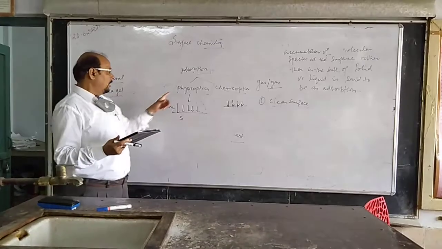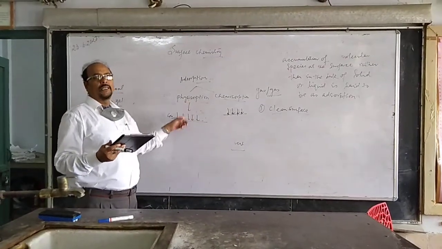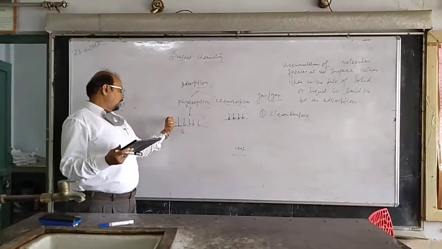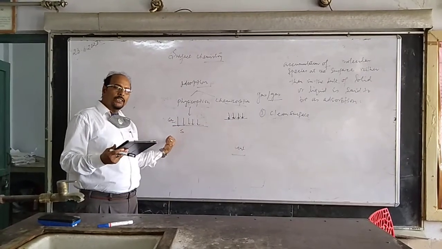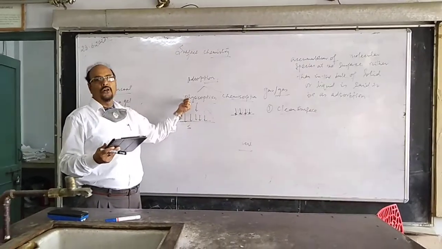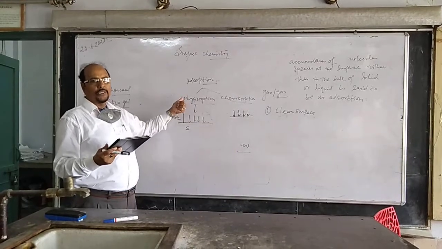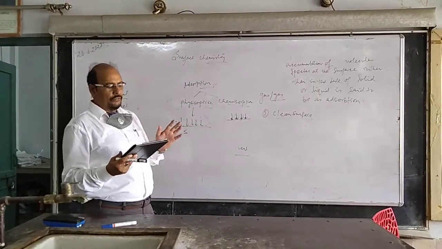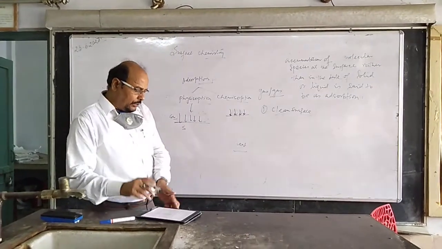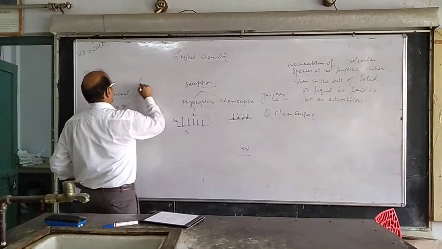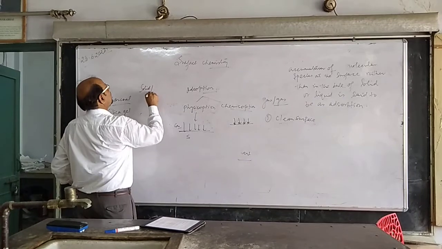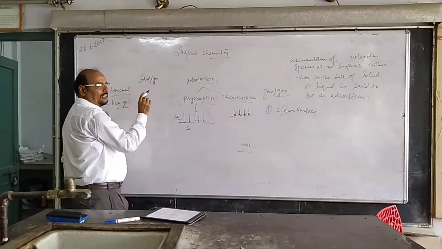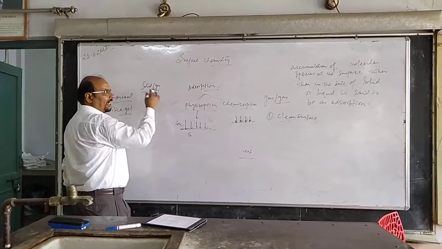And the third one is that physisorption is reversible in nature. If the adsorbate is accumulating on the adsorbent, it can easily be removed with a simple physical process, because it is attached only by simple van der Waals forces. Like we can say, solid with liquid or gas, right? Now this is one adsorption.